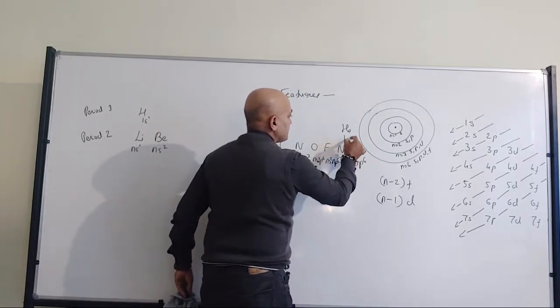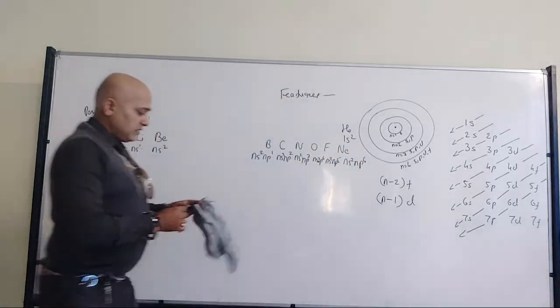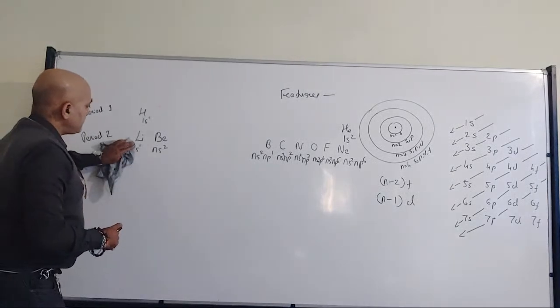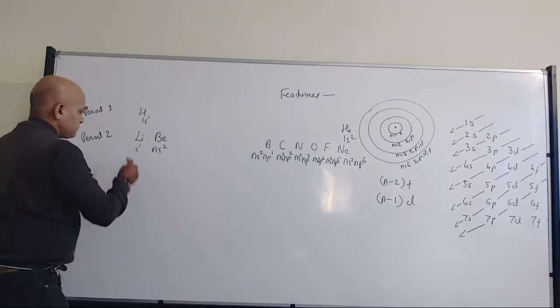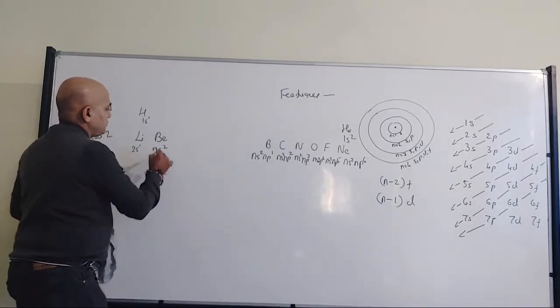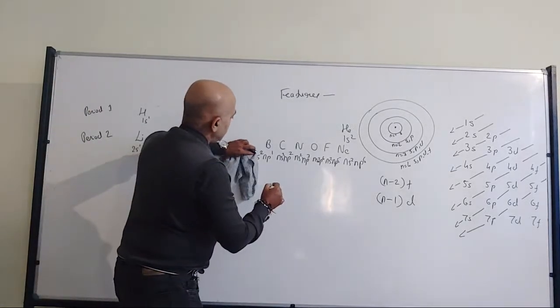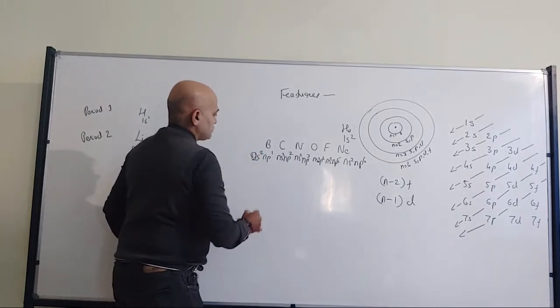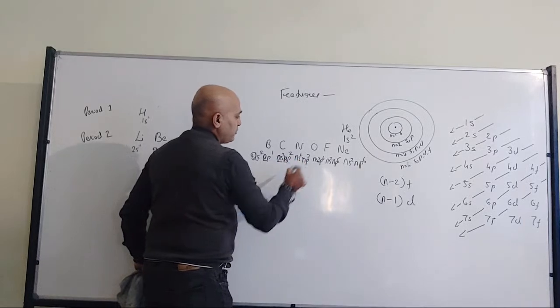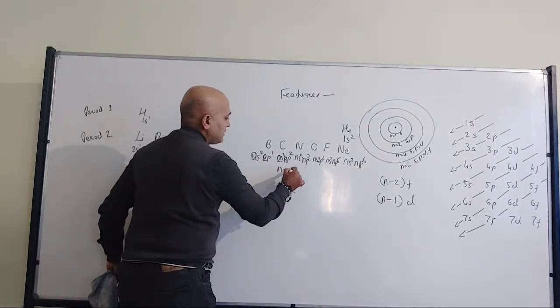So here it is 1s2. All of you have understood? To be more specific, I can straight away mention it as 2s1. Here also I can mention 2s2, then 2s2 2p1, 2s2 2p2, like that, where n is equal to 2.